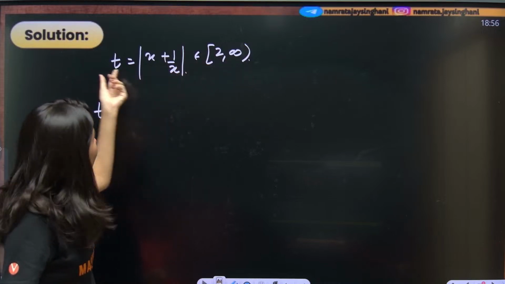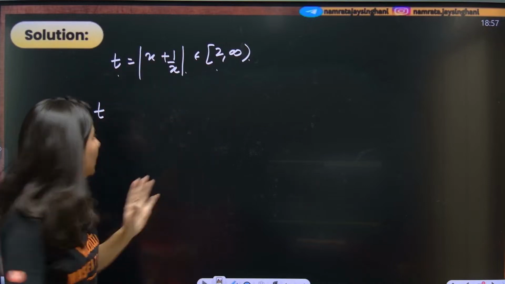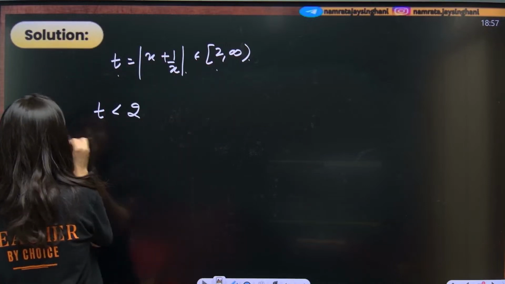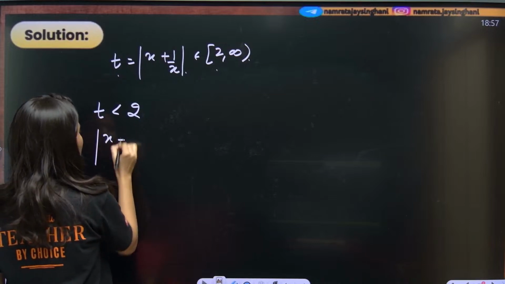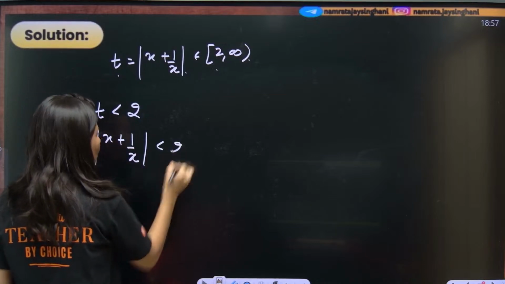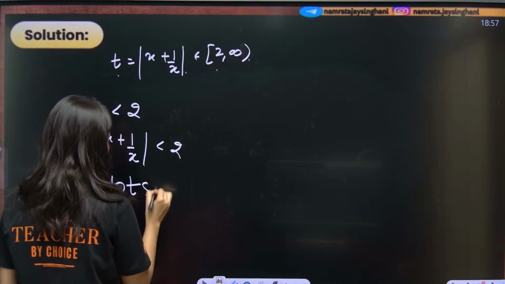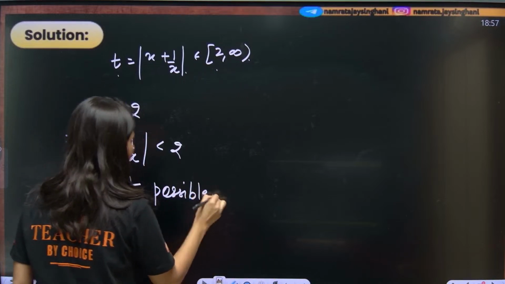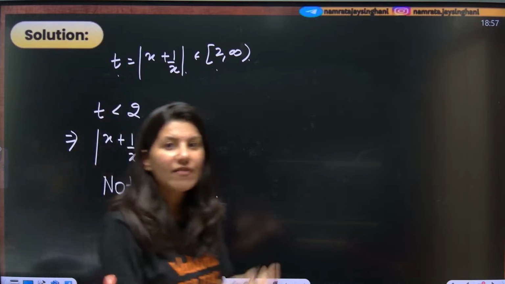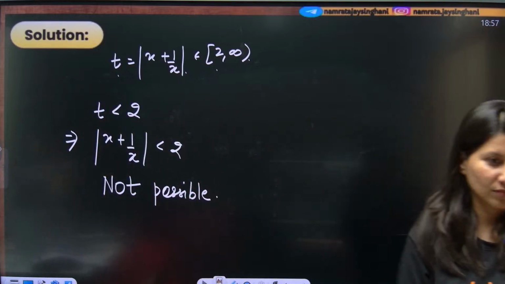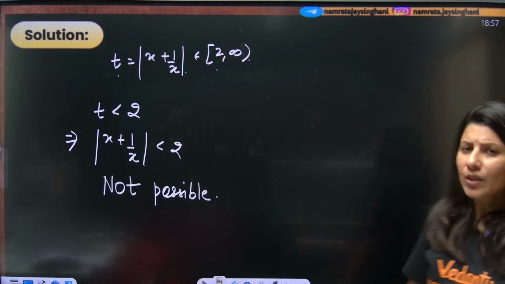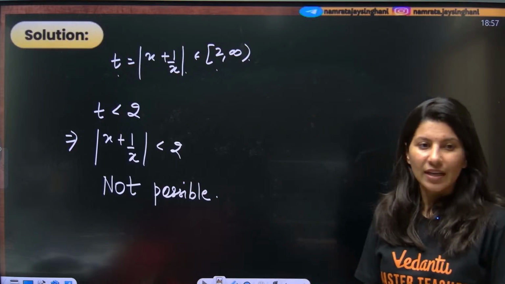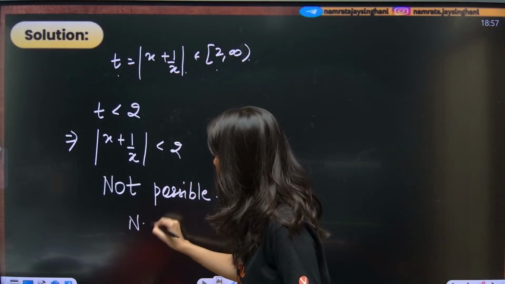If t is less than 2, what does that mean? Mod of x plus 1 by x is less than 2. Not possible. Can this be possible? Mod of x plus 1 by x can never ever be less than 2. Tell me any value. That means if t is less than 2, no solution.